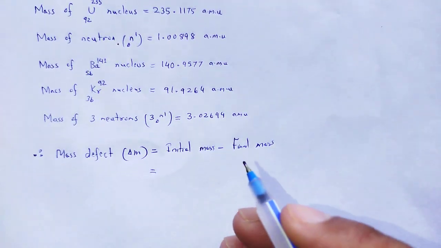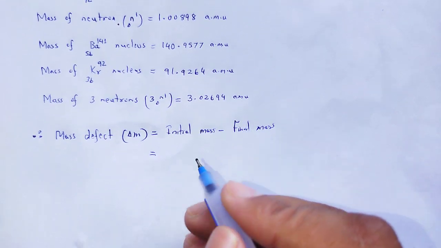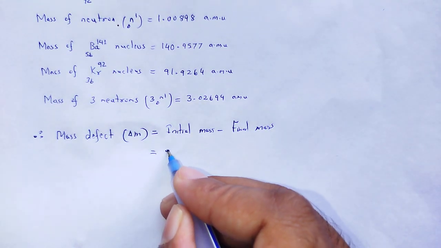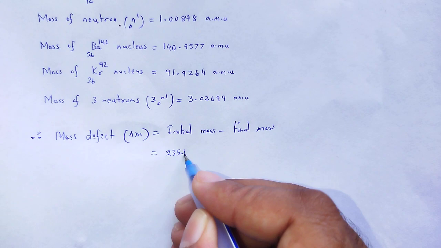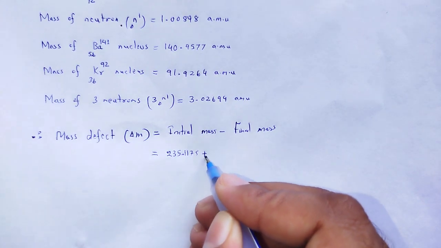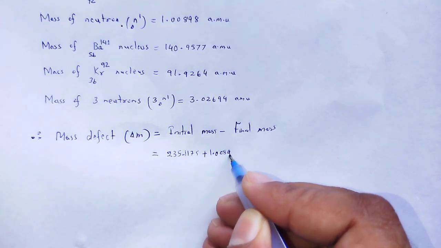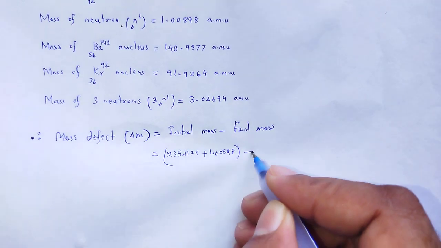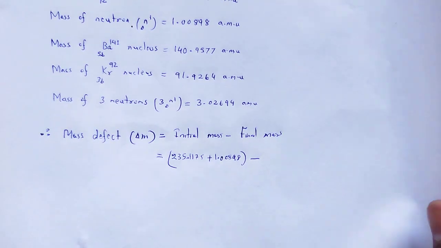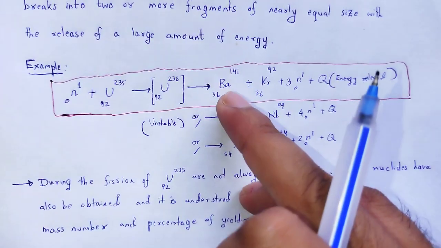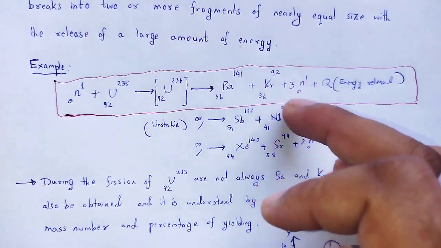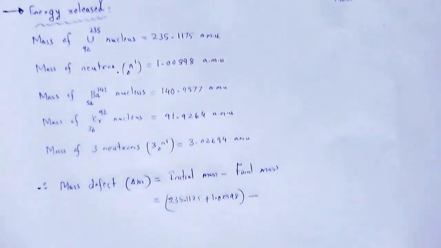The mass of neutron and uranium, we just add: 235.1175 plus 1.00898, minus final mass: mass of barium, mass of krypton, and also mass of 3 neutrons.